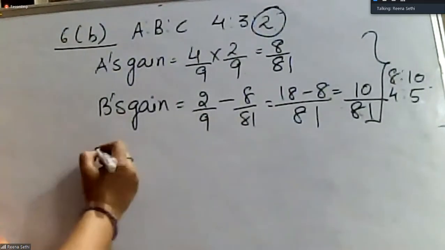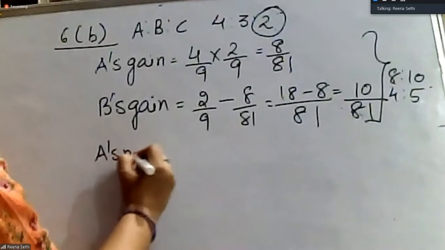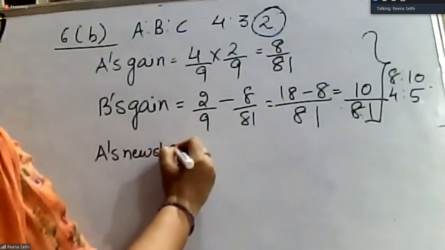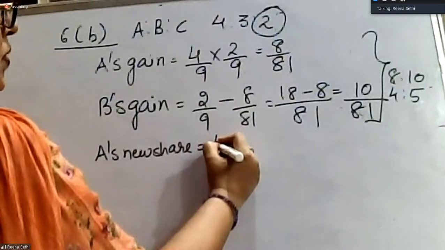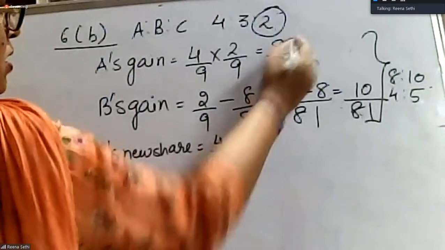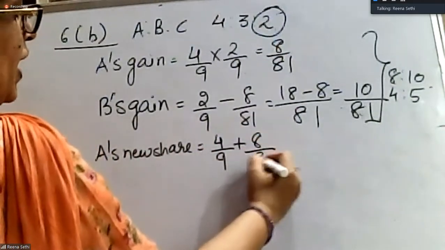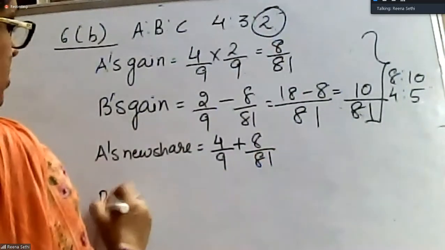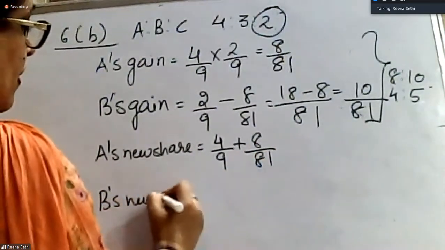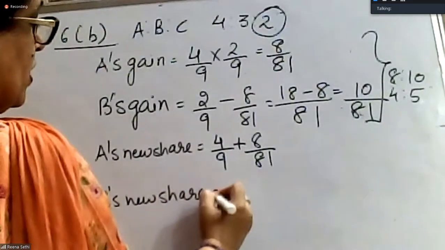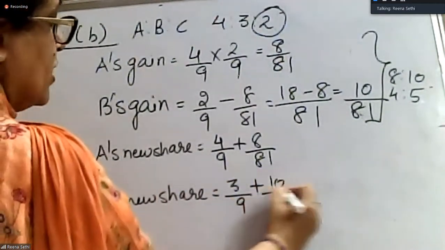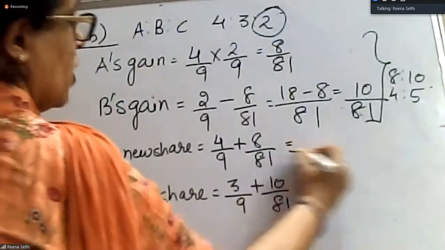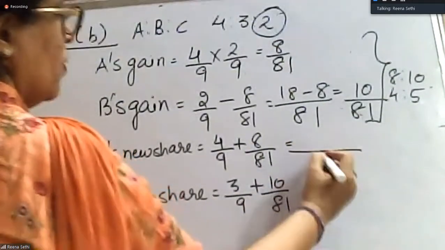And what will be the new profit sharing ratio? A's new share will be equal to 4 by 9 plus his gain 8 by 81, and B's new share is equal to 3 by 9 plus 10 by 81. I think you can calculate the new share now.